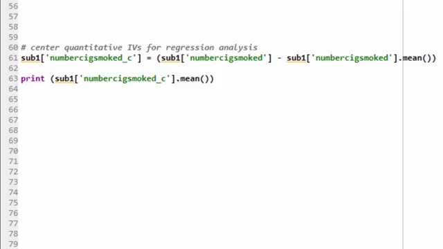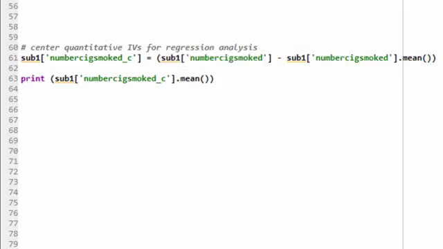However, my quantitative number of cigarettes smoked variable ranges from 1 to 98. Because 0 is not a valid value for this variable, I should center it by subtracting the mean number of cigarettes smoked from the actual value for each observation.